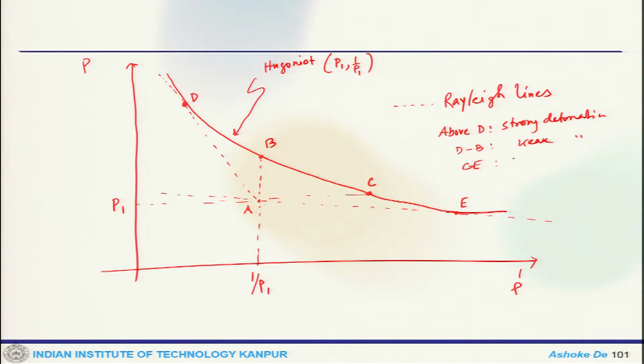C to E, weak deflagration, and below E this is strong deflagration. So these are the different segments: one is above this point, then D to B, another segment B to C or C to E, then below E.